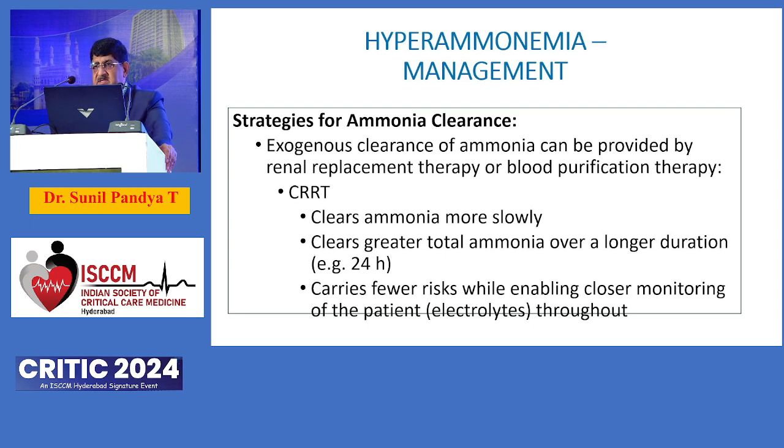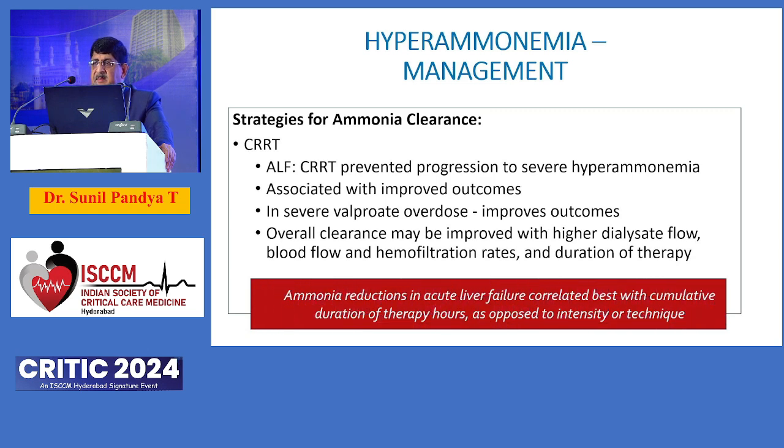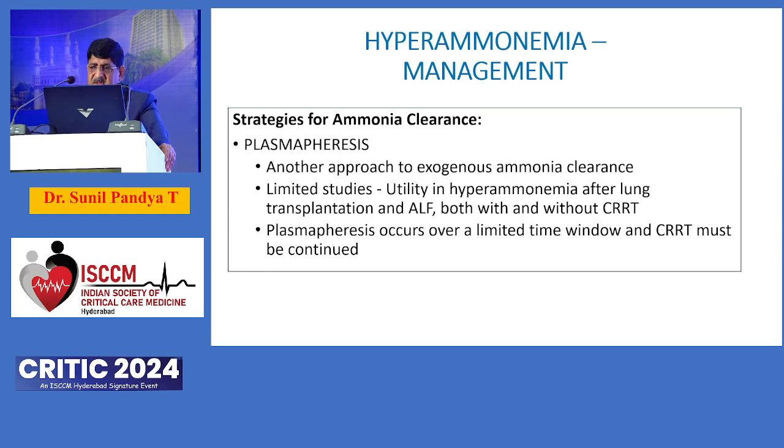And CRRT is the methodology of choice, and CRRT over a period of 24 to 48 hours reduces the level of ammonia right from the plasma as well as from the brain, and it carries less risk, and you can correct the electrolyte imbalance if at all it happens during the treatment. CRRT also is helpful in hepatic cause of hyperammonemia, and there have been cases where even patients having lung transplantation, this CRRT has helped. And the other modality is the plasma exchange, plasmapheresis.